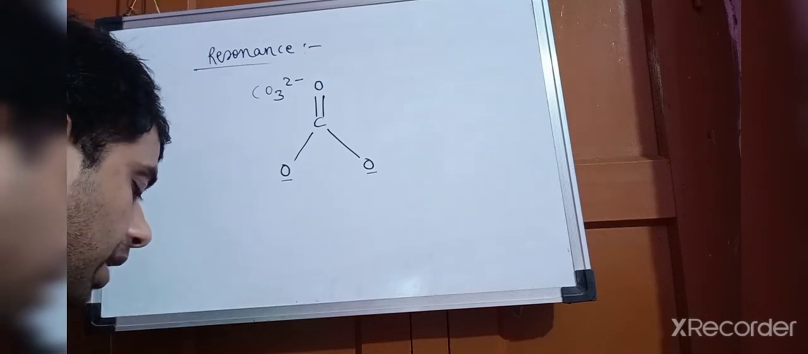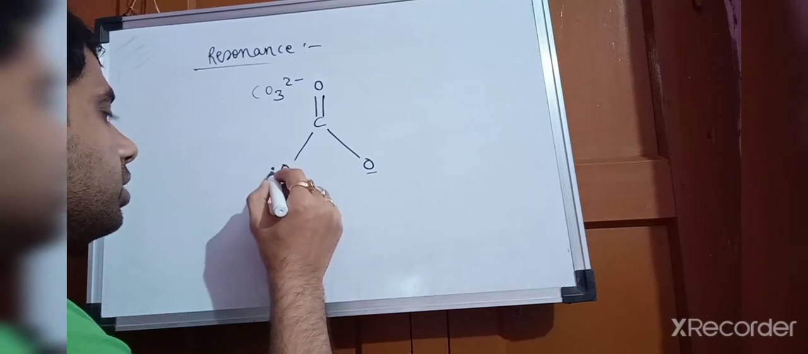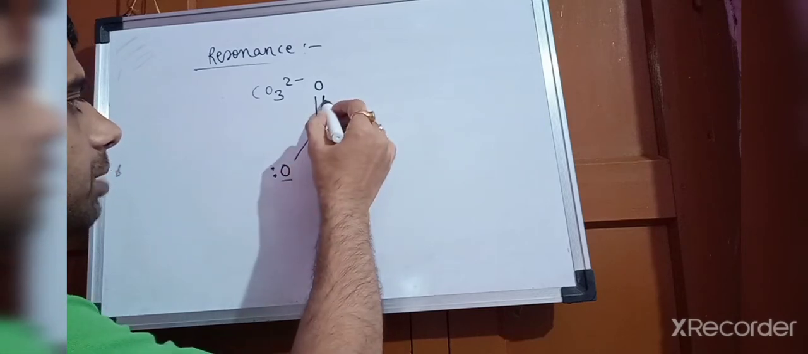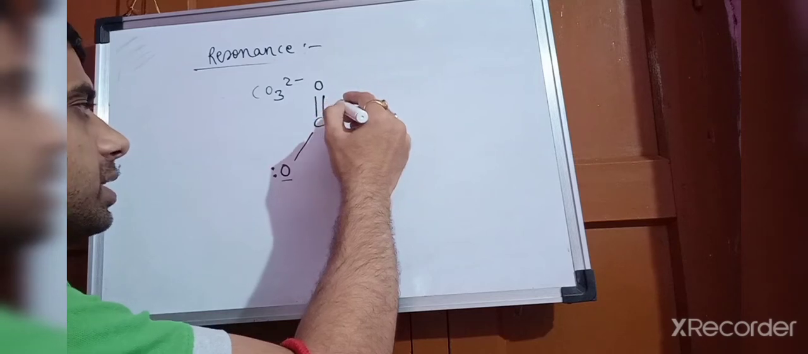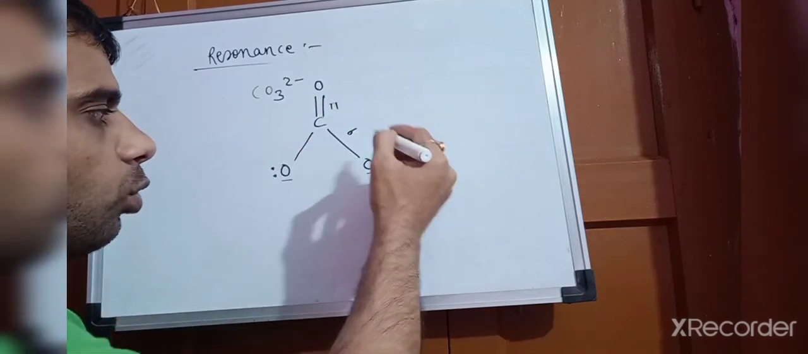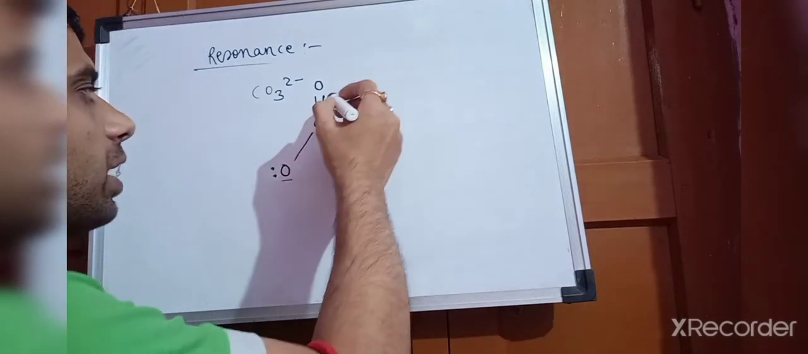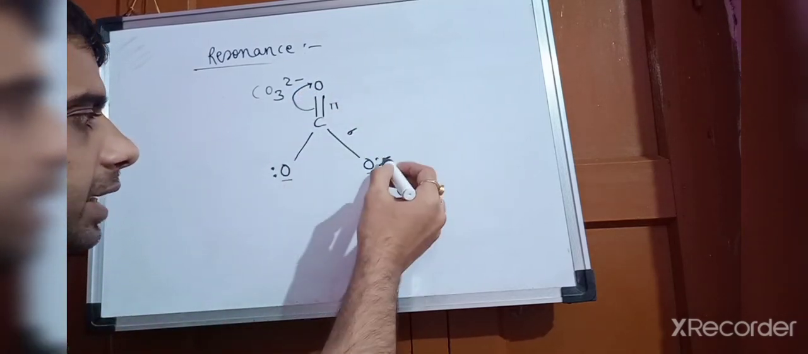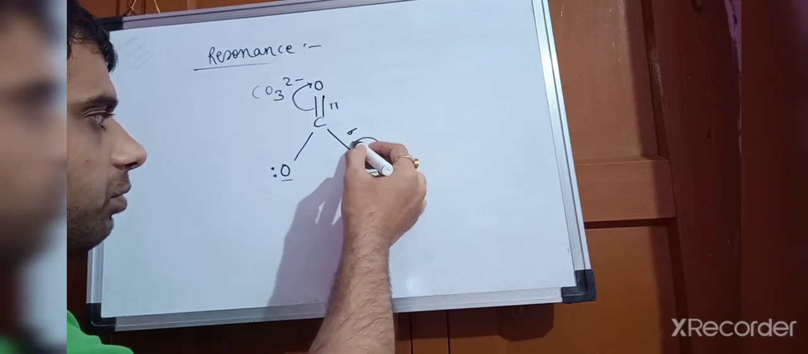So what you have to do is write the lone pair here. This double bond, you have to see the pi electron and sigma, and this lone pair would be there, that means resonance will take place. So what will you do? You have to change this double bond here. Then from this oxygen, the lone pair will come here.